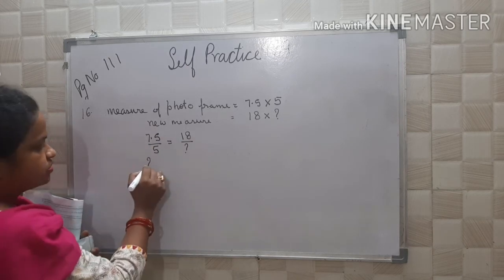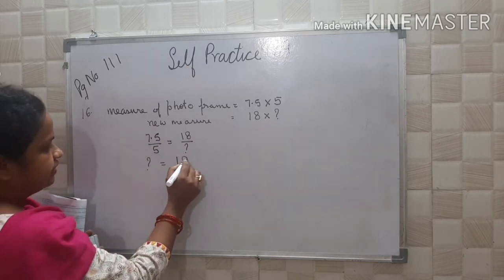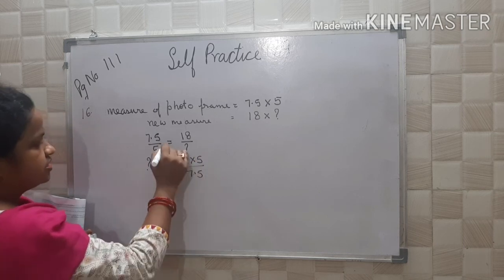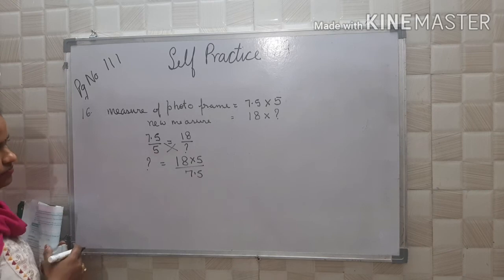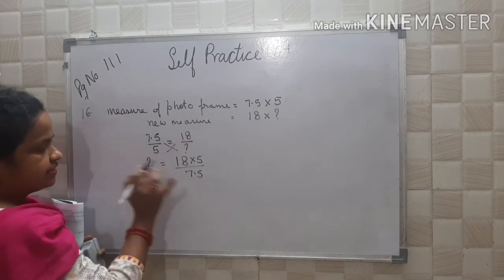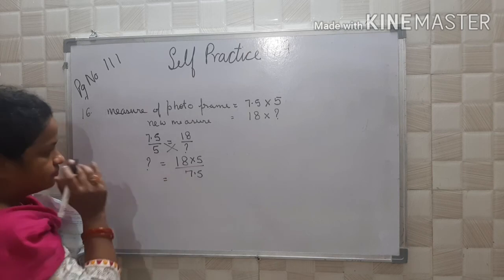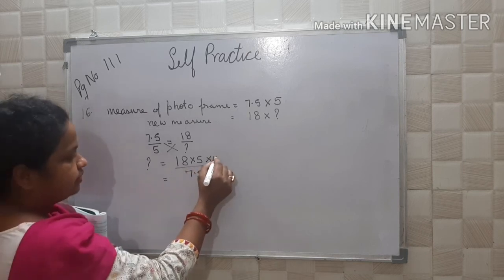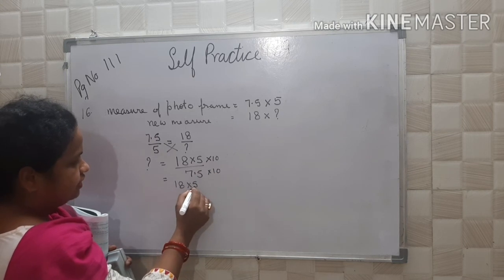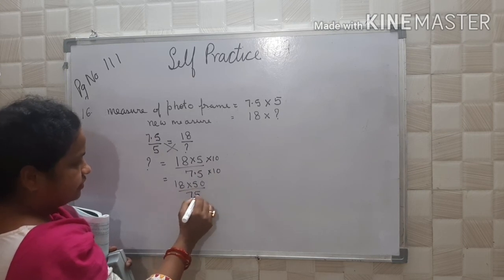So what will be this question mark? 18 into 5 upon 7.5. You just do the cross multiplication. 18 into 5 and 7.5 into this question mark, and this will be remaining. Now you multiply by 10 in numerator and denominator. So you will get 18 into 50 upon 75.